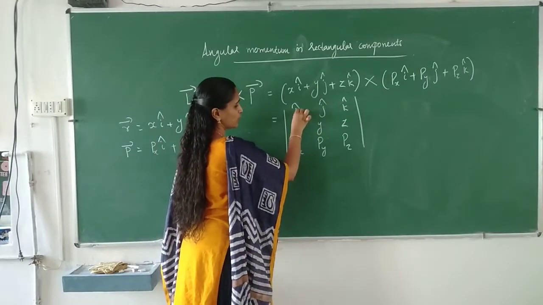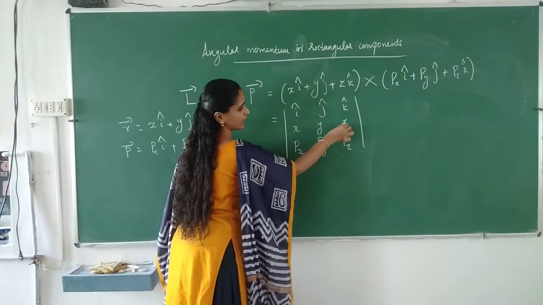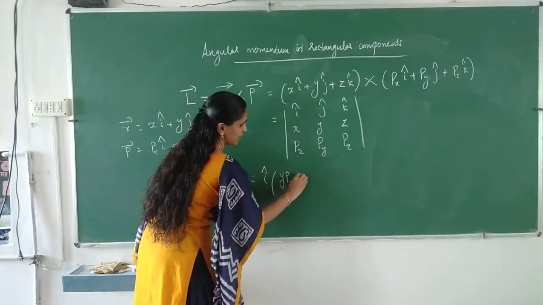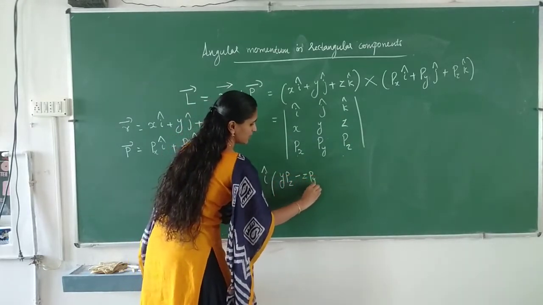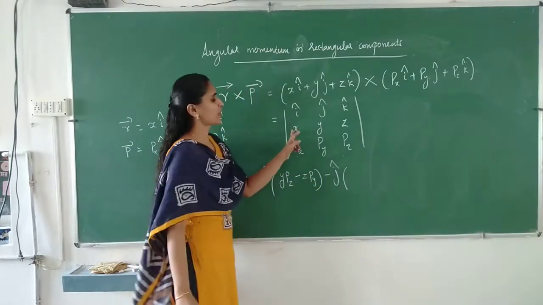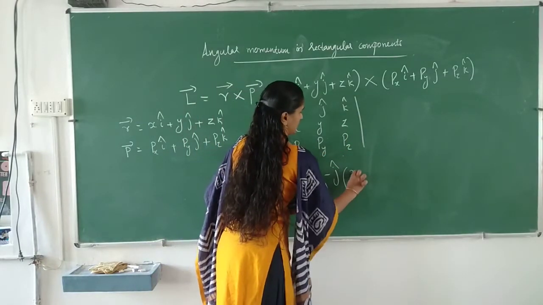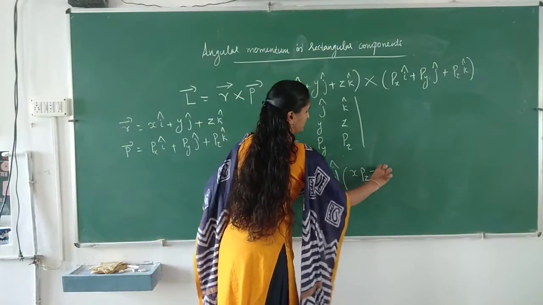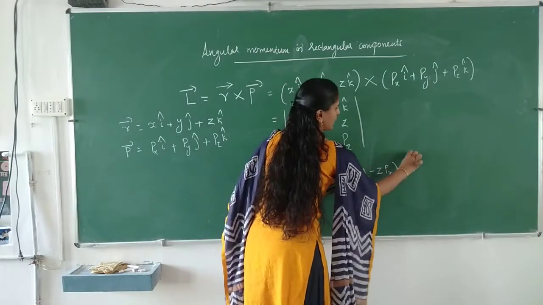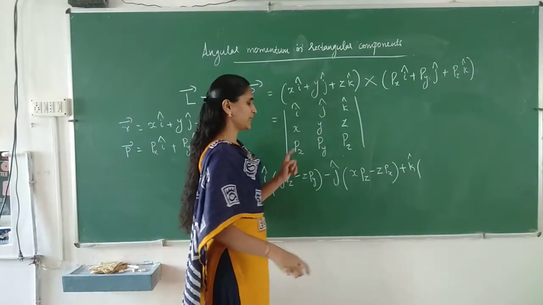So we get i into (y pz minus z py), minus j into (x pz minus z px), plus k into (x py minus y px).